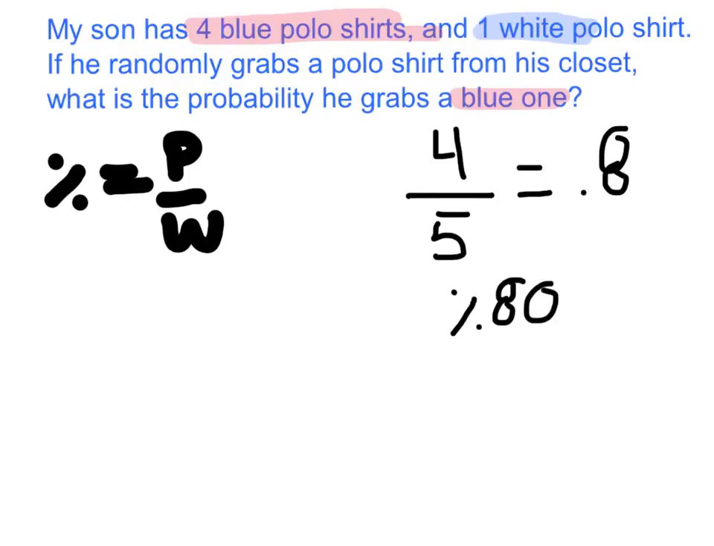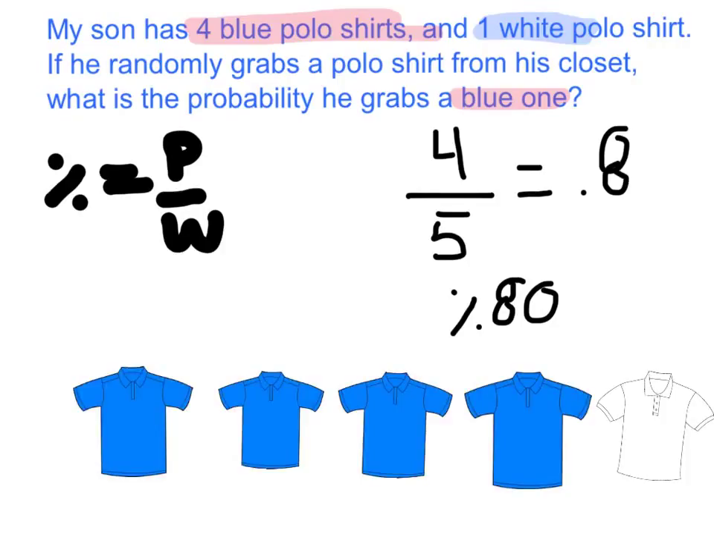So in that closet, 80% of the shirts that are in there are what we want. We have an 80% chance of pulling a shirt that we want out of that closet. Why? Because there are 4 blue shirts, which are the ones we want, out of the 5 total. There's a 20% chance we pull a white shirt, which we don't want.